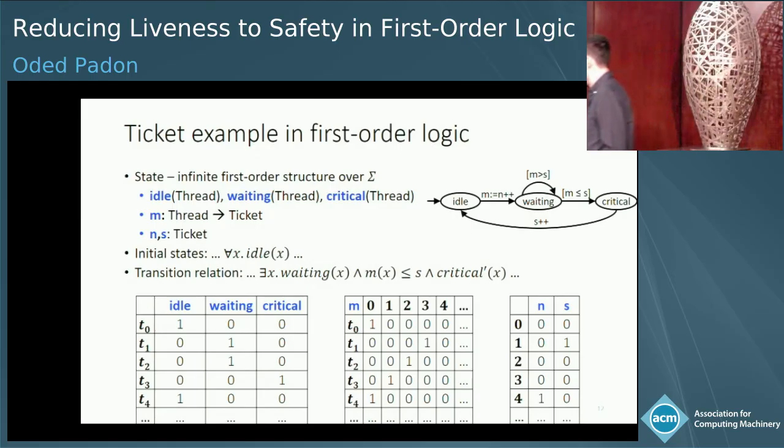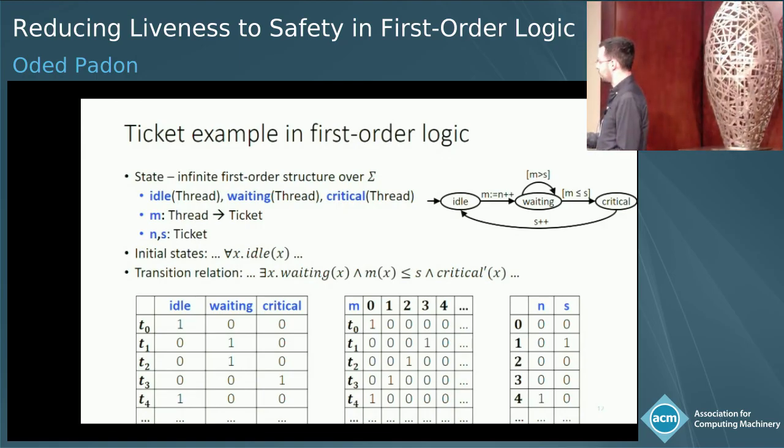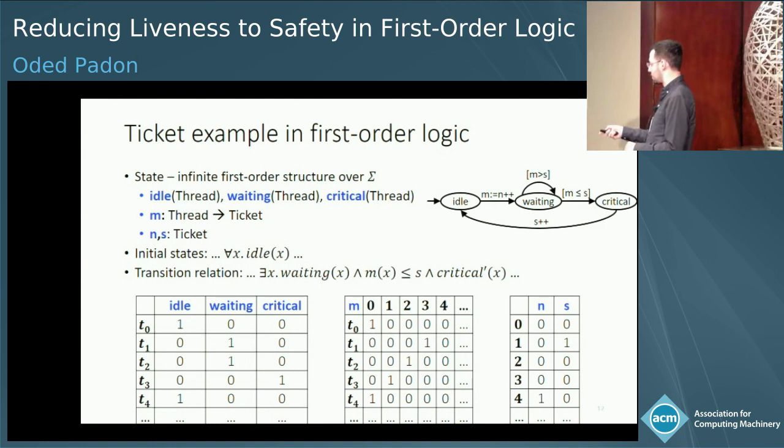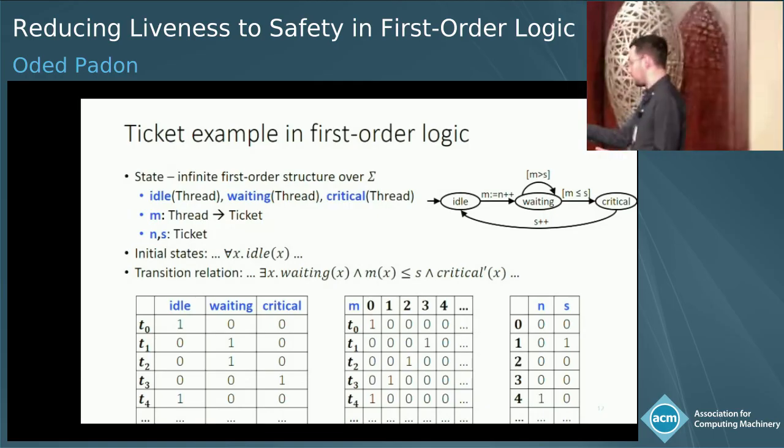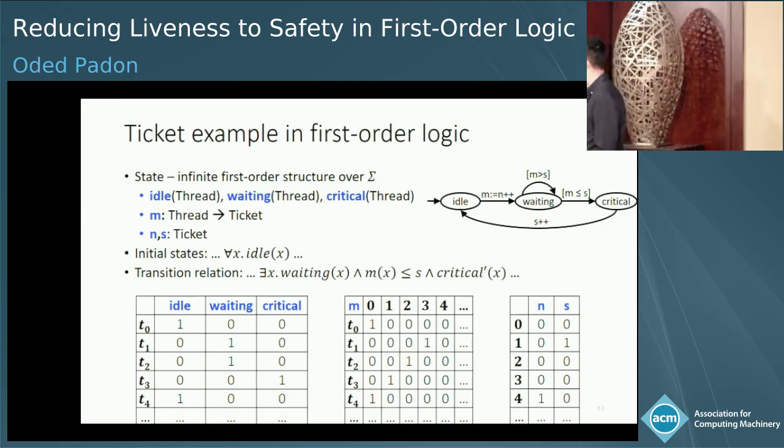And we can depict the states of the system with these tables. So you see, for example, this is a state where thread T0 is in the idle state, T1 and T2 are in the waiting state, and T3 is in the critical state. The local variable is captured by this table, where the ticket number of T0 is 0, of T1 it's 3, T2 it's 2, and so on. And the 2 global constants are also depicted in this table, where you see that n is 4 and s is 1. And really, these tables are infinite, because we have infinitely many ticket numbers and potentially infinitely many threads.